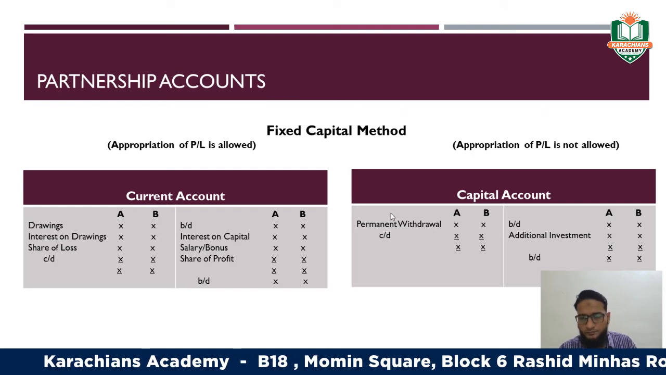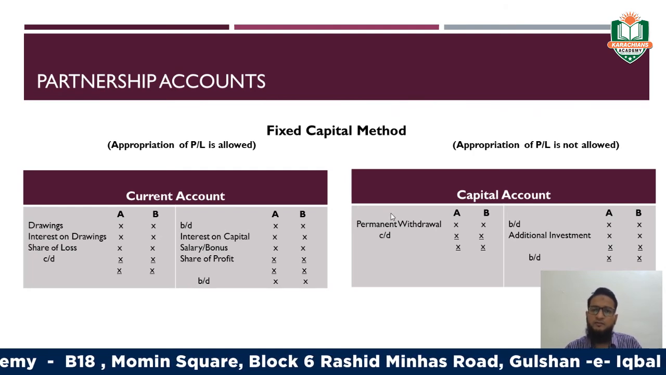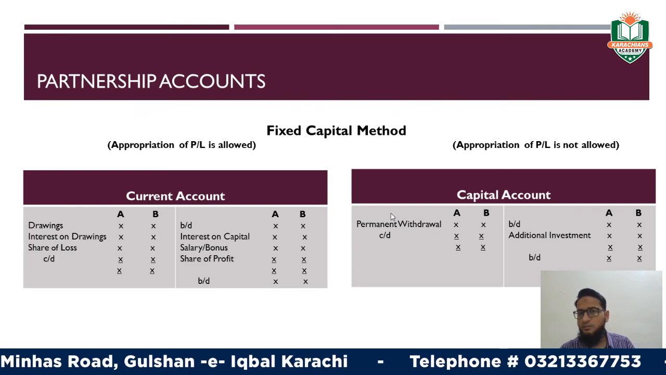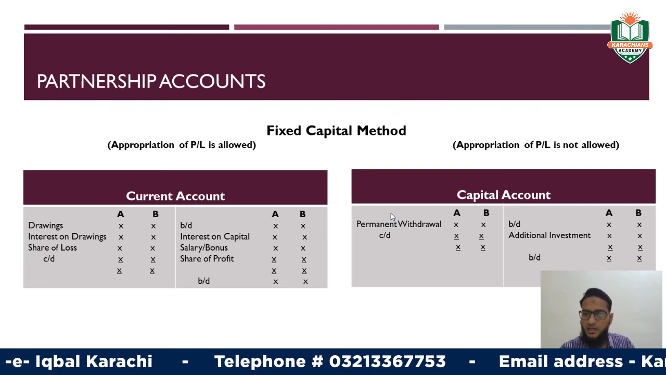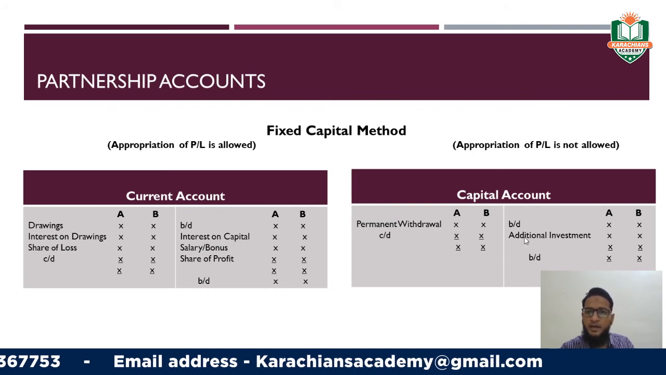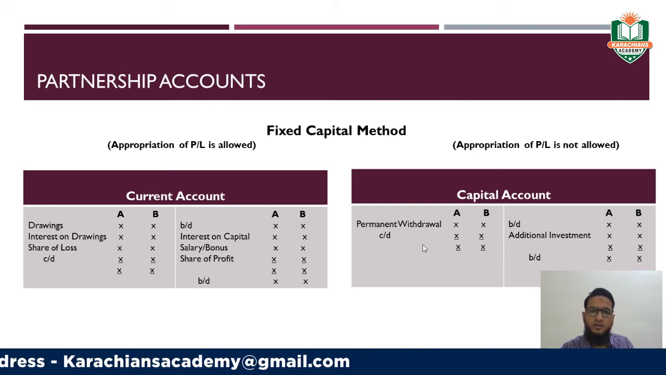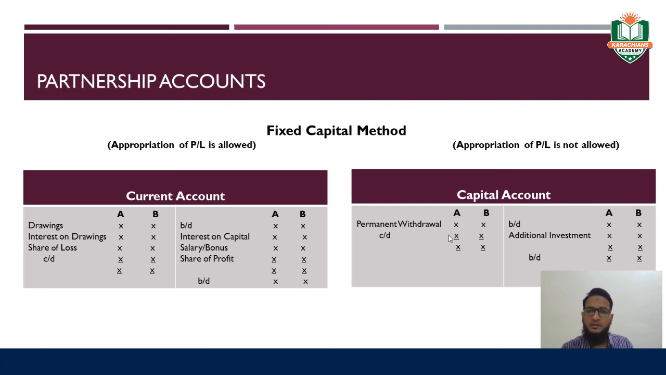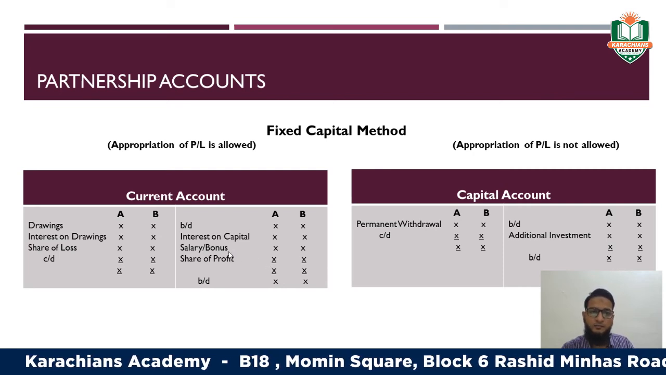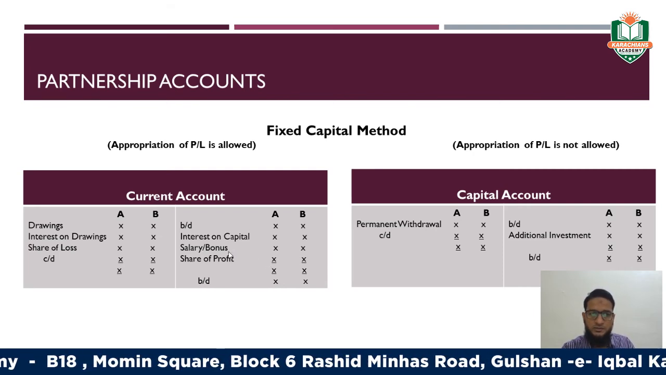Now what you need to do, you have to write a separate capital account. It means appropriation for the profit or loss is not allowed in the partner's capital account, right? Therefore, only the permanent additional investment or the permanent withdrawal, only these two entries will be incorporated in the partner's capital account if the business is following the fixed capital method, right? Usually in the past paper questions, the current account is asked by the students to draw.